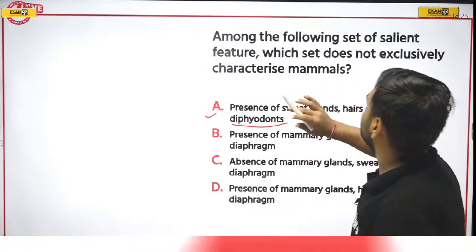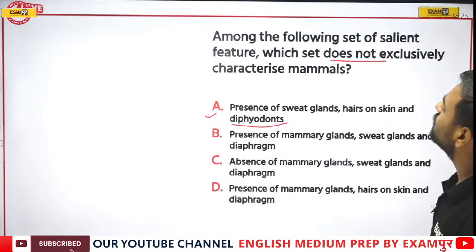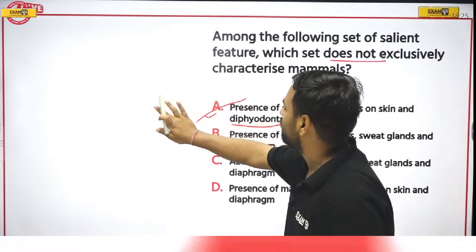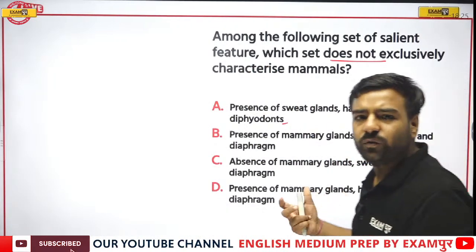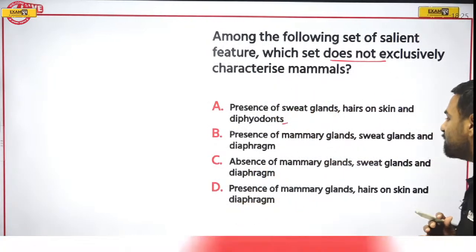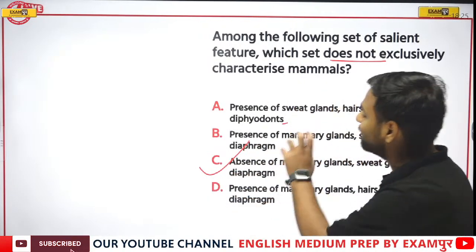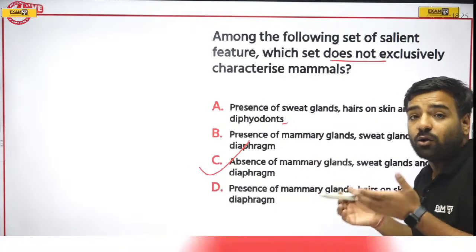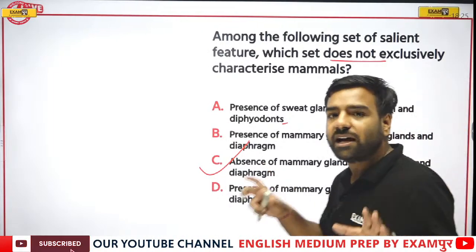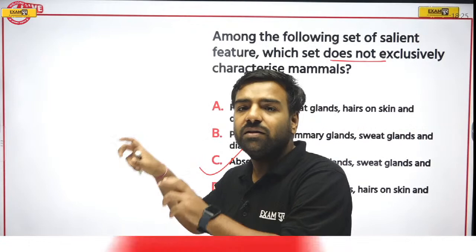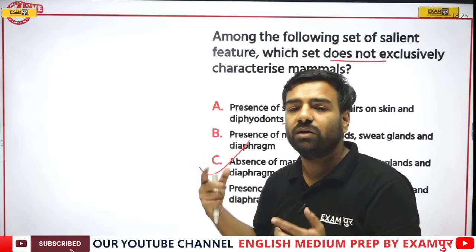But what is the question asking? The question is asking among the following set of features, which set does not exclusively characterize mammals? So according to the question, this would not be the correct answer. Then presence of mammary glands, sweat glands and diaphragm. Obviously, this is also true for us. Then the option says absence of mammary glands, sweat glands and diaphragm. Obviously, according to the question, this would be correct because this is not true for mammals. We have mammary glands, sweat glands and a diaphragm. We have just discussed the diaphragm, which helps in the movement of the lungs because of which we are able to breathe in and breathe out. Remember all those things?